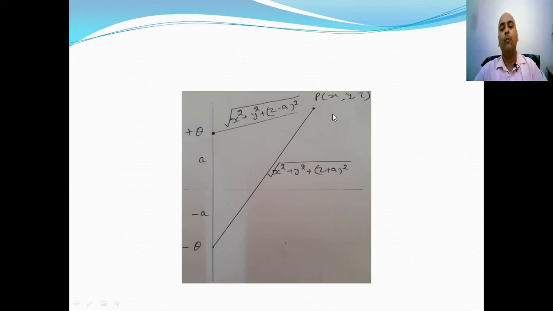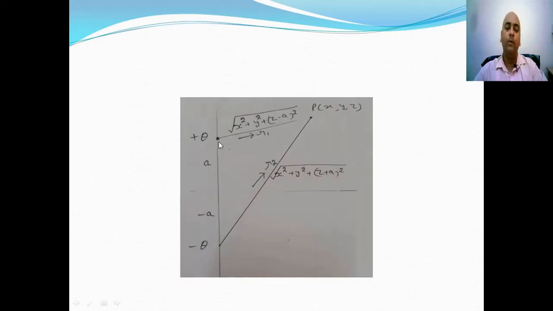As the location of point P is x, y, z and location of point charge plus Q is 0, 0, a, the distance will come out to be root of x square plus y square plus z minus a square, and the distance from minus Q to P we will obtain as root of x square plus y square plus z plus a square.